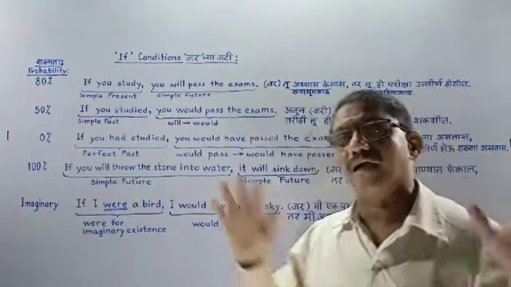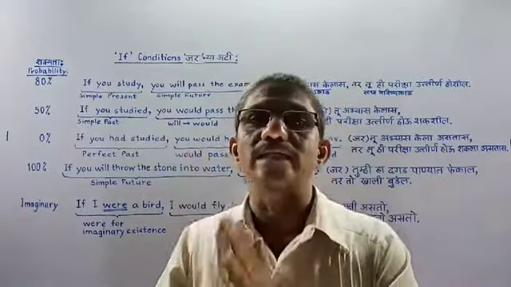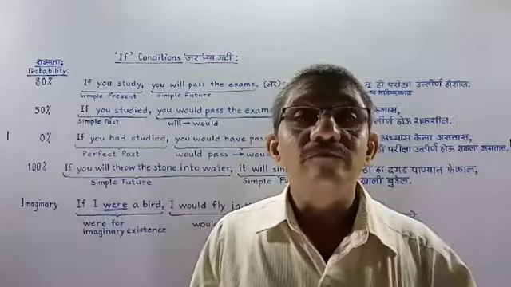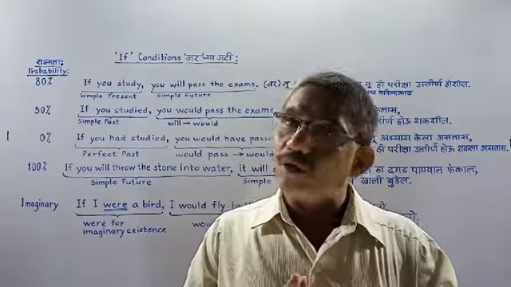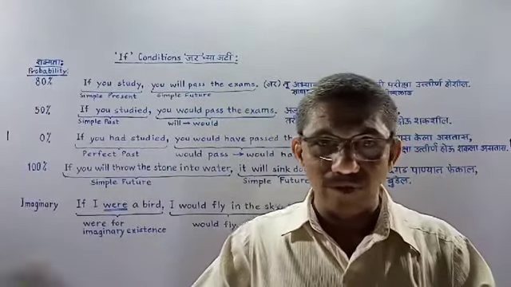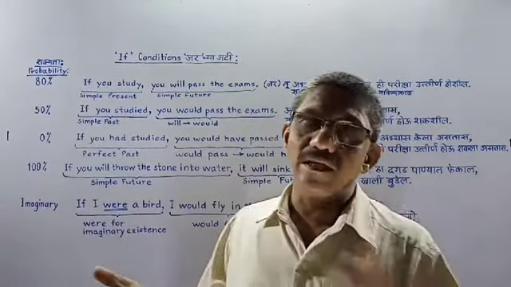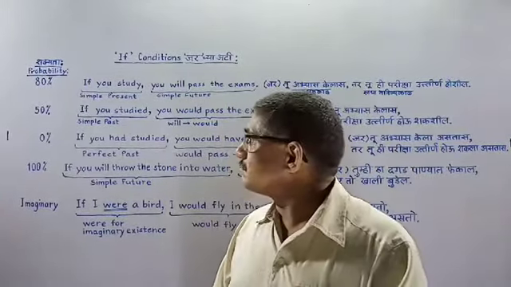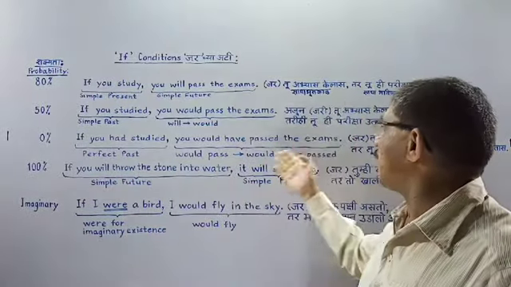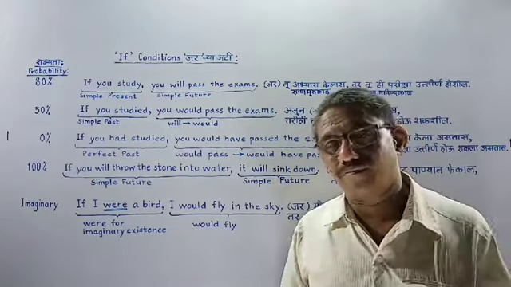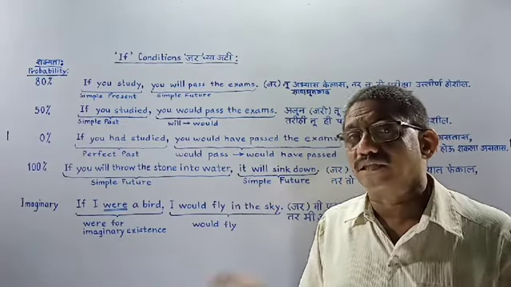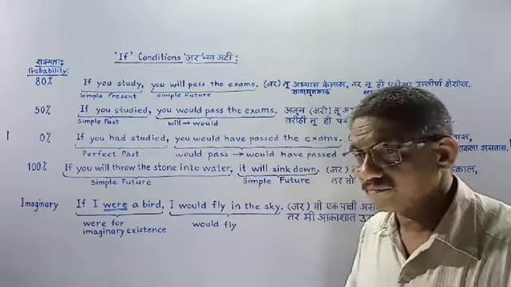Now next is 0% probability, means it is irreversible. What happened at last in the board exam? This student again failed. Now another retry is there within 1 month, but still everybody will say, if you had studied, you would have passed the exams. Like that, some sort of frustration they express.